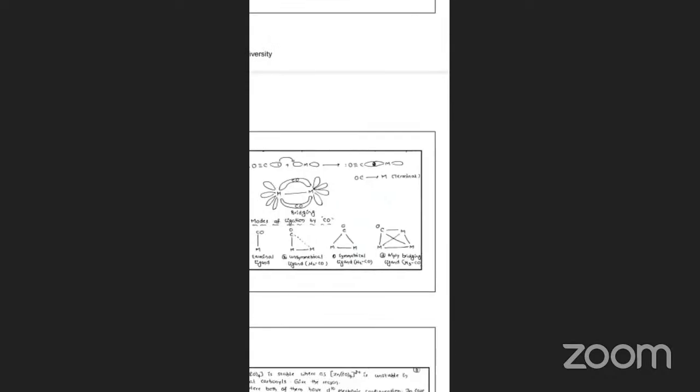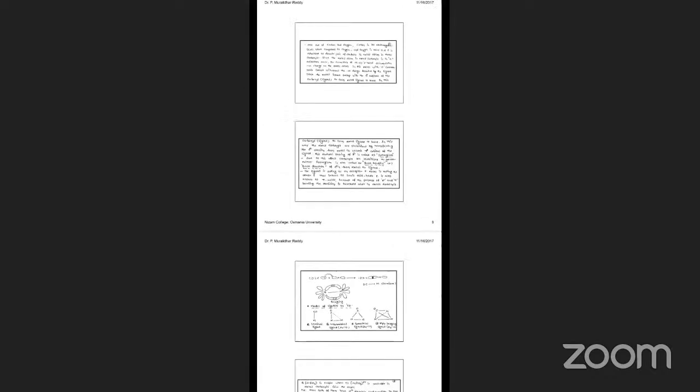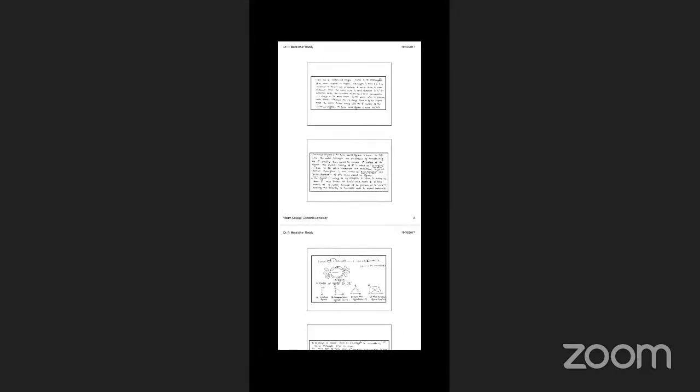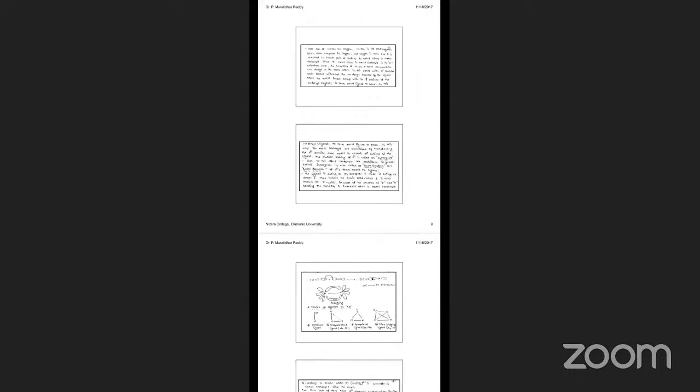What about the MOED of this? MOED means what? What is the bond order of CO? What does it mean by bond order? Bond order means how many bonds are there in between the C and O. That is the bond order. And which is the donor, which is the acceptor, the MOED of the CO can explain that.